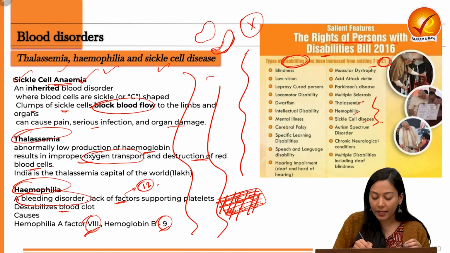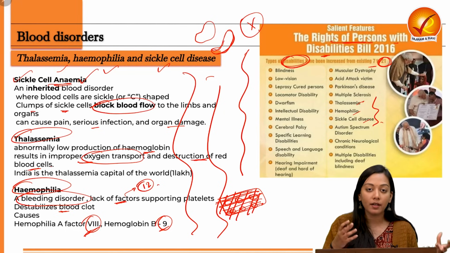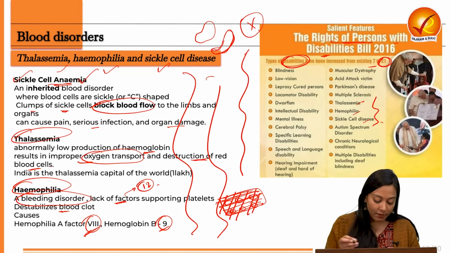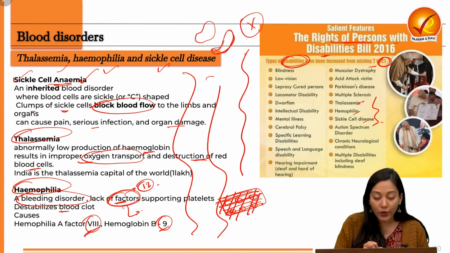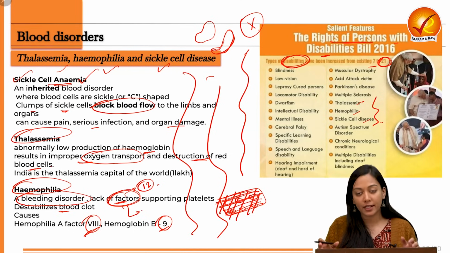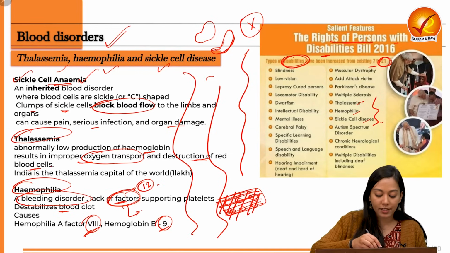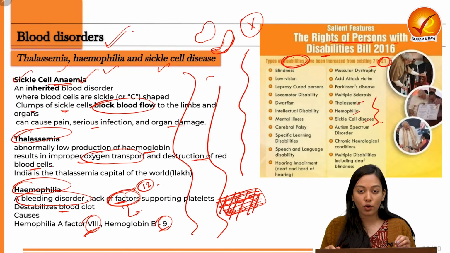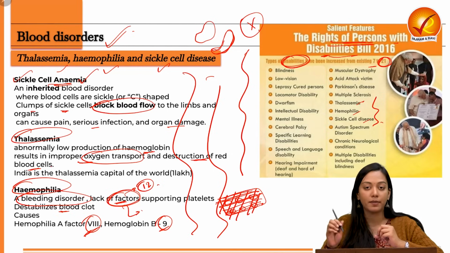How to cure all of them? There is no medicine for this, but what we can do is perform blood transfusion, and at the same time we can also ensure that these agents, these factors, are introduced in the body using genetic engineering or some other methods. So this was about the blood disorders, and the blood disorders which also lead to disabilities which have been accorded rights under the Rights of Persons with Disabilities Act.